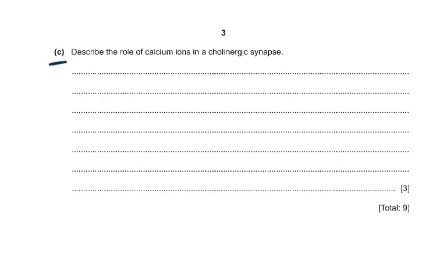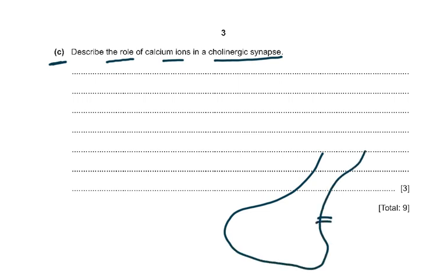Then coming to part C of the question: describe the role of calcium ions in a cholinergic synapse. Very basic question, very direct question, no ambiguity about it. Calcium enters into the synaptic knob. There is a calcium channel, and calcium is always higher outside, so it will enter and then be actively transported out again. So calcium diffuses into the synaptic knob through voltage gated calcium channels. Then the vesicles containing acetylcholine will move and fuse